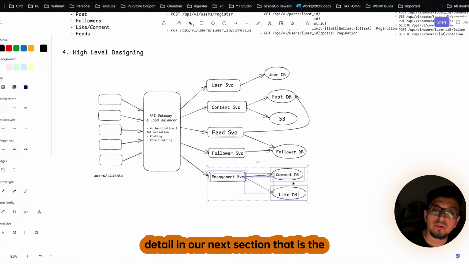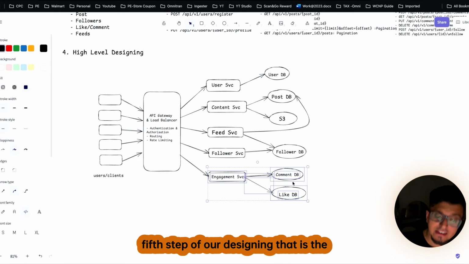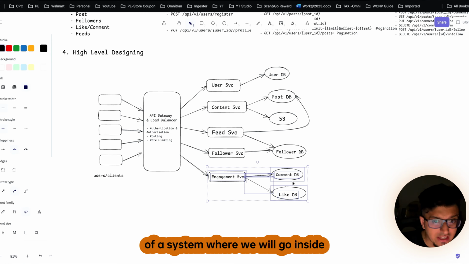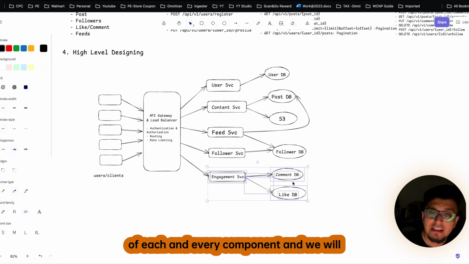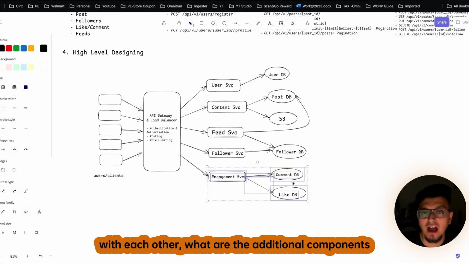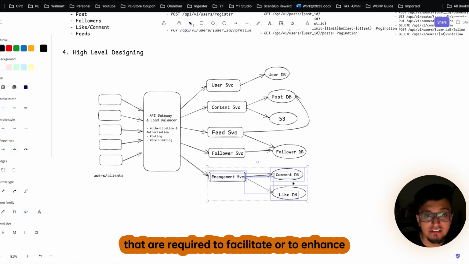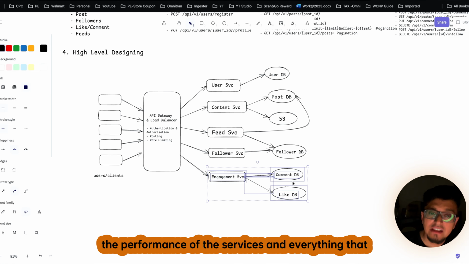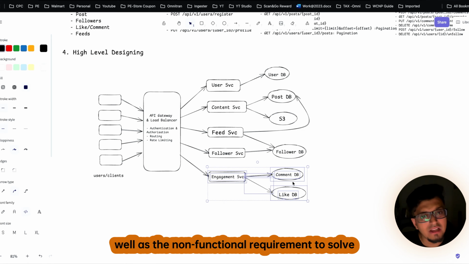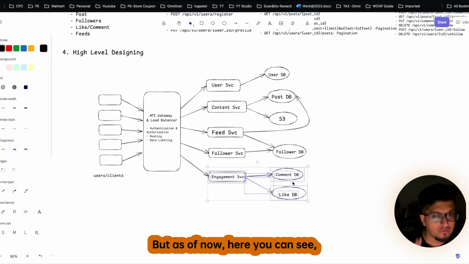But all those things we will see in detail in our next section, the fifth step of our designing, that is the deep dive analysis or the low level designing of a system, where we will go inside each and every component and see in detail how they interact with each other, what additional components are required to enhance the performance of the services, and everything that is required to fulfill all the functional as well as non-functional requirements to solve this problem.